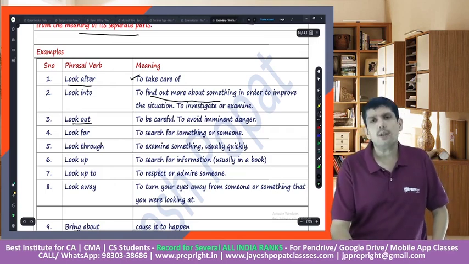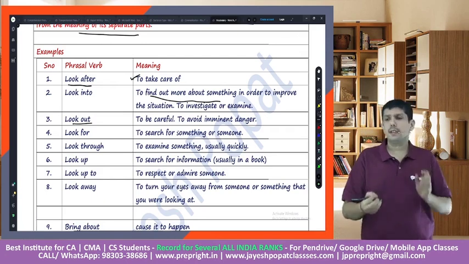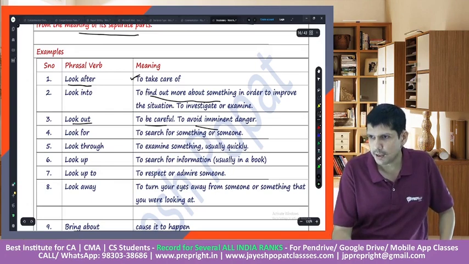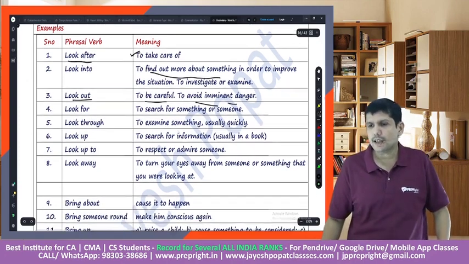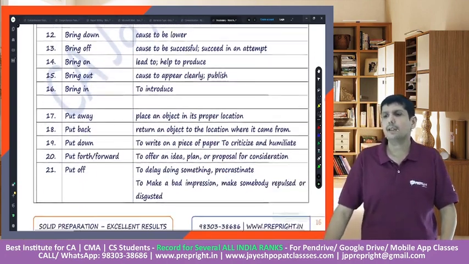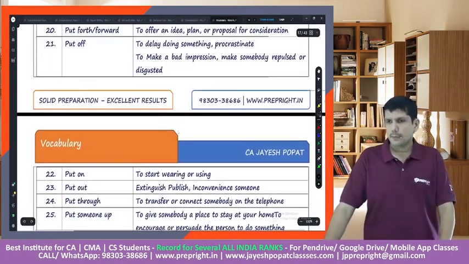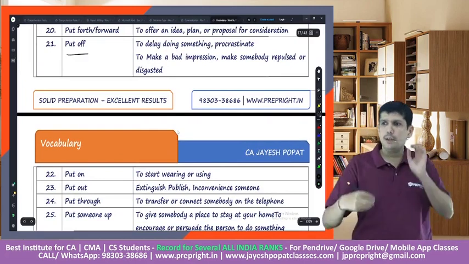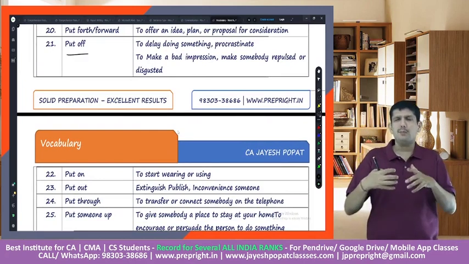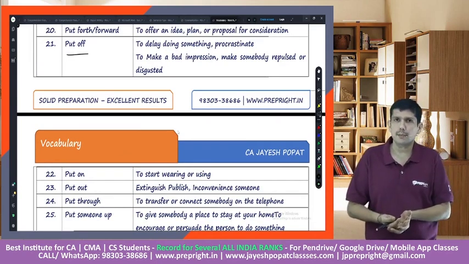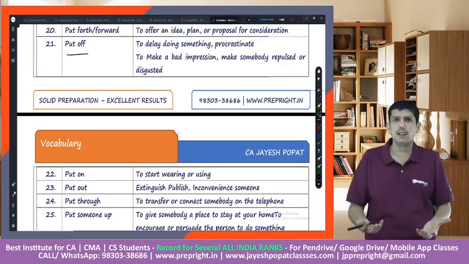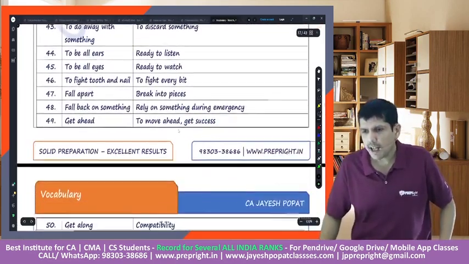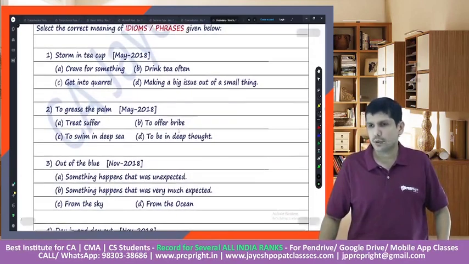When we say look out, you should look out for something, which means that you should be careful, you should avoid impending danger. There are a lot of phrasal verbs. I have put in a list for you, or maybe put off. Your marks are so bad that it puts me off. So it causes a bad impression of you in my mind. I am sad looking at this particular result. I have compiled a list for you. You should go through this.